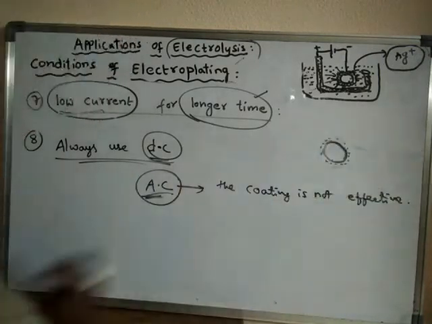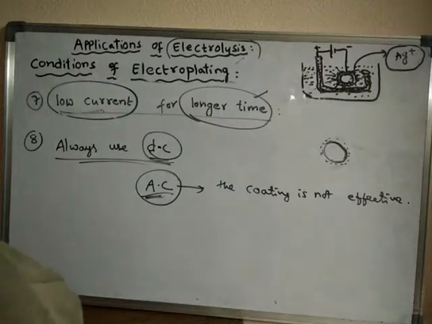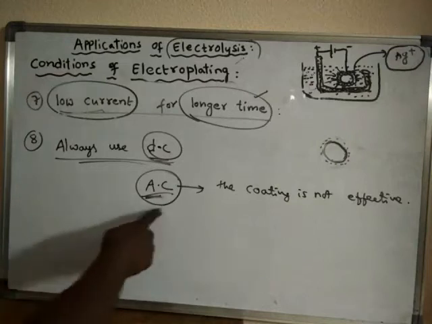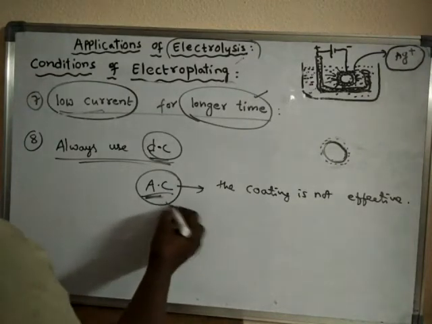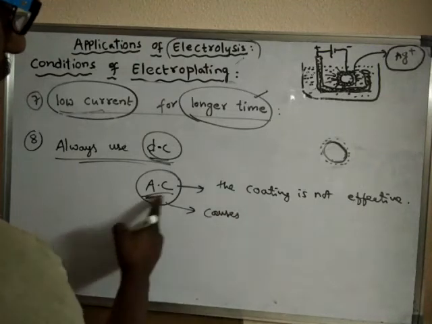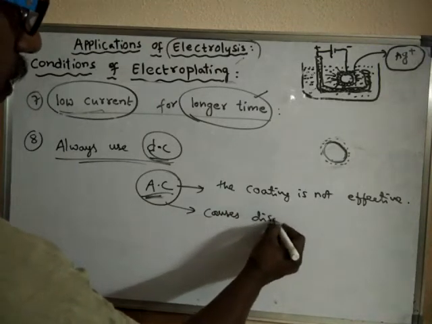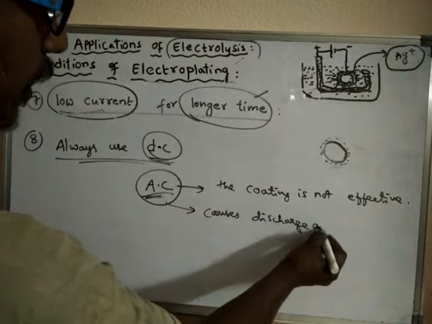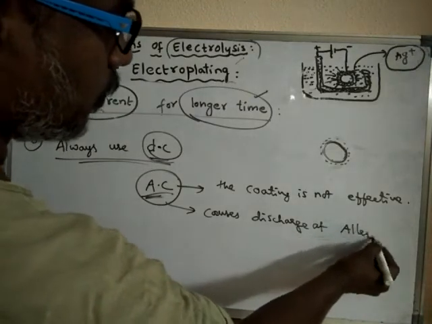Why is it not effective? Because alternating current causes discharge at alternate electrodes.